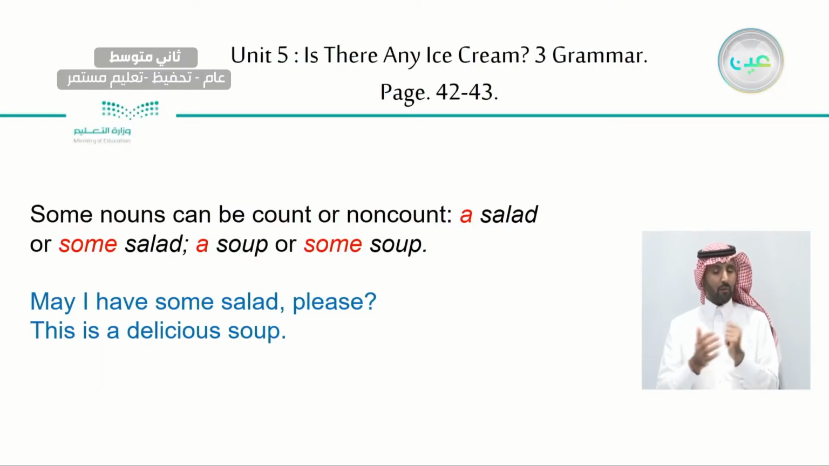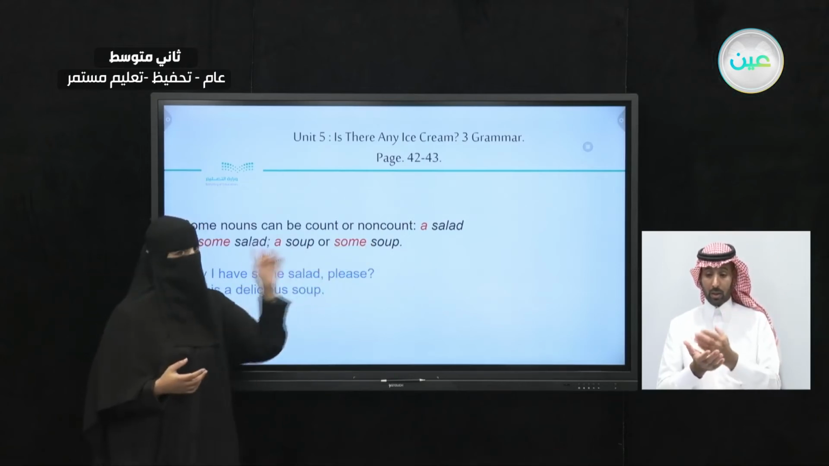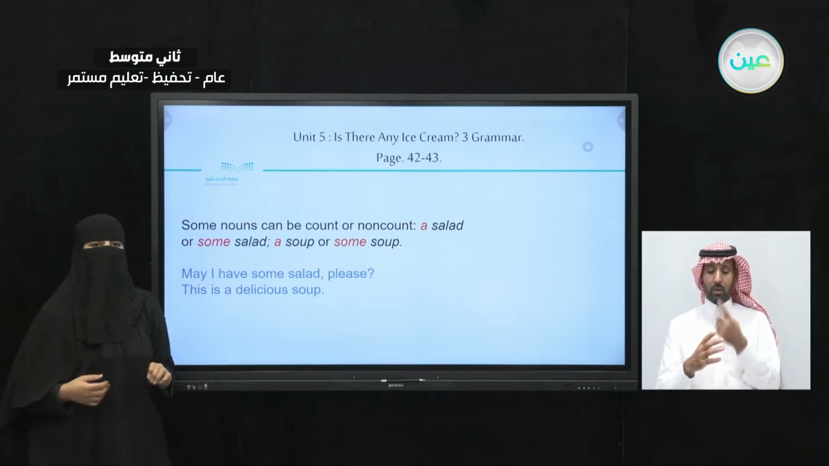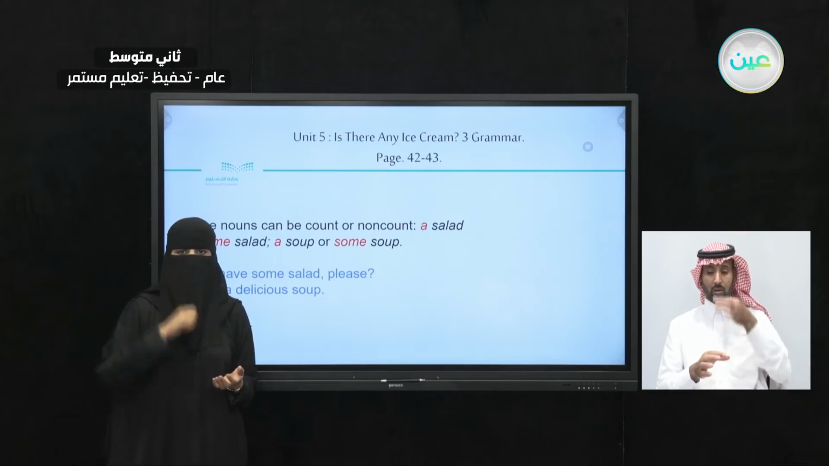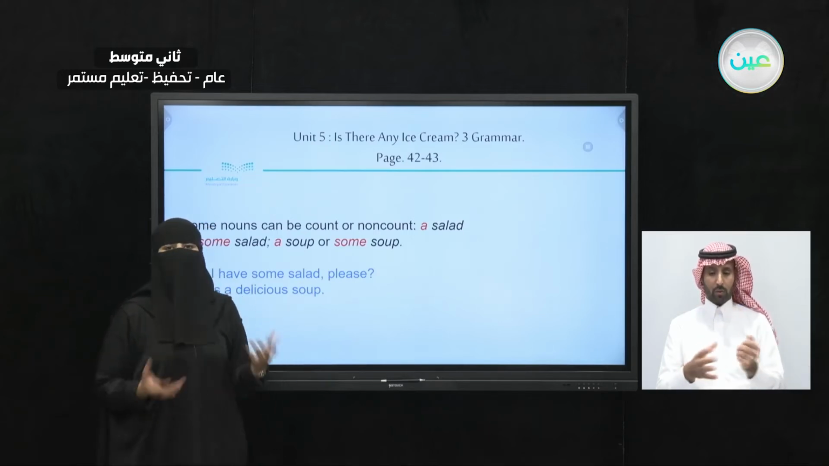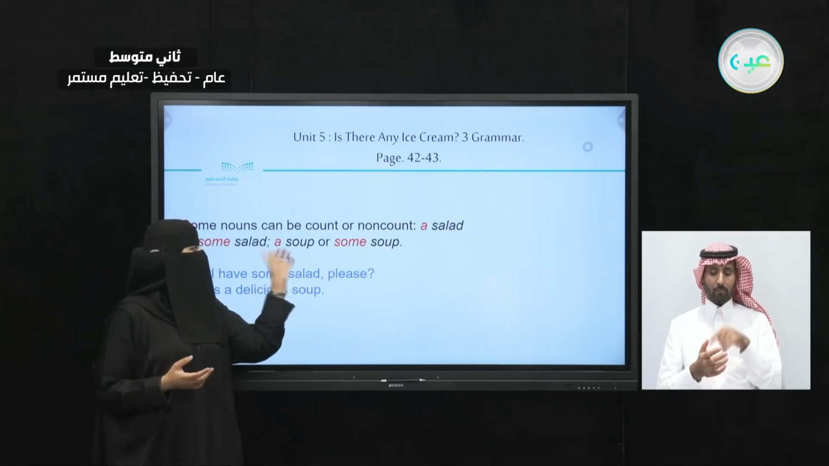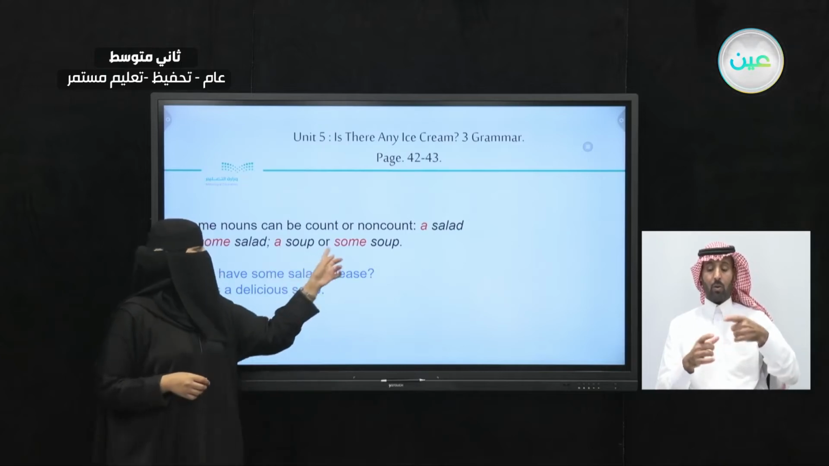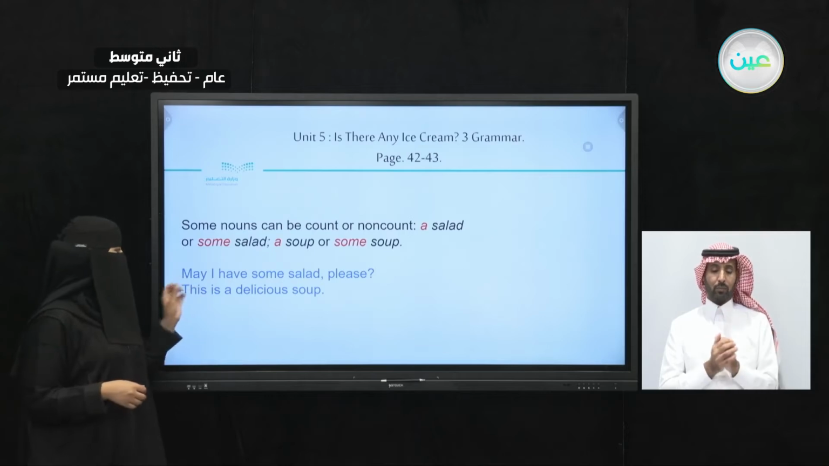Now let's take a look at this here. Some nouns can be count or non-count nouns. Like what? Like the example here, salad. I can say a salad or some salad. I can say a soup or some soup. When you're having soup, can you count the soup? No, you can't. So it's a non-count, but you can use it here. A soup, that means a bowl of soup, or some soup. It can be both.